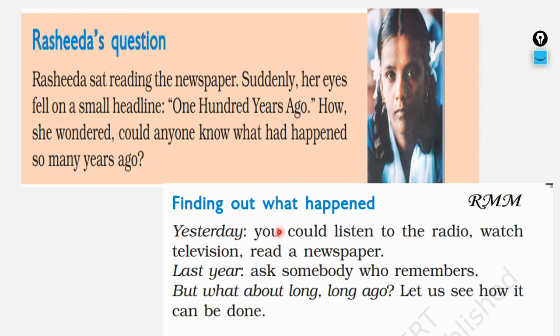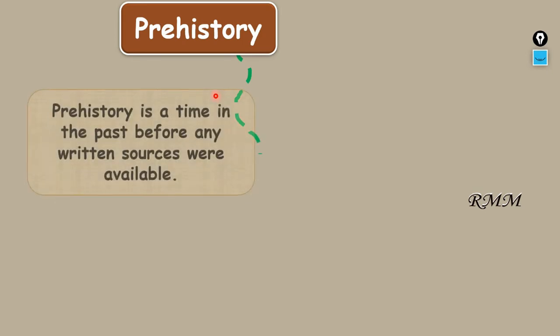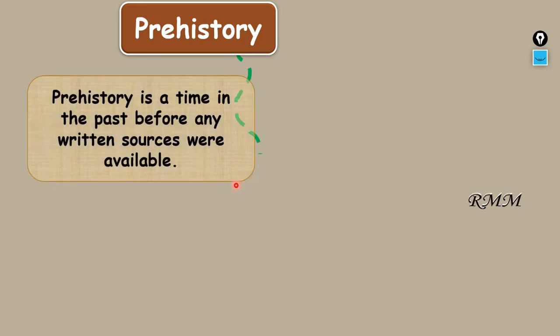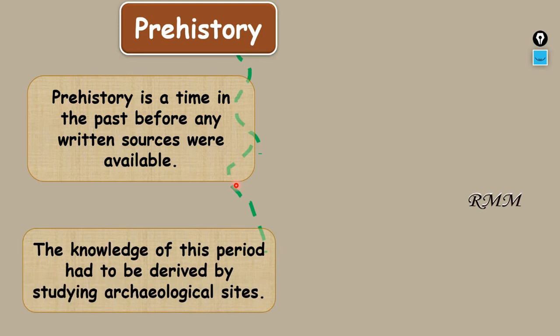Now you are thinking you are getting information from Google. But who has written it in Google? How did they get that information? That we are going to see in the coming slides. So, prehistory. What is prehistory? Prehistory is a time in the past before any written sources were available. The knowledge of this period had to be derived by studying archaeological sites.